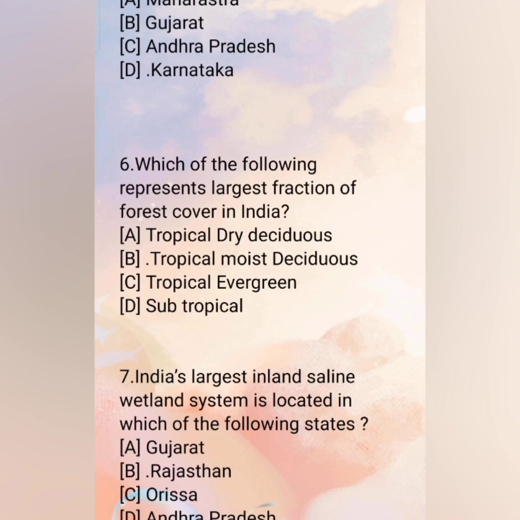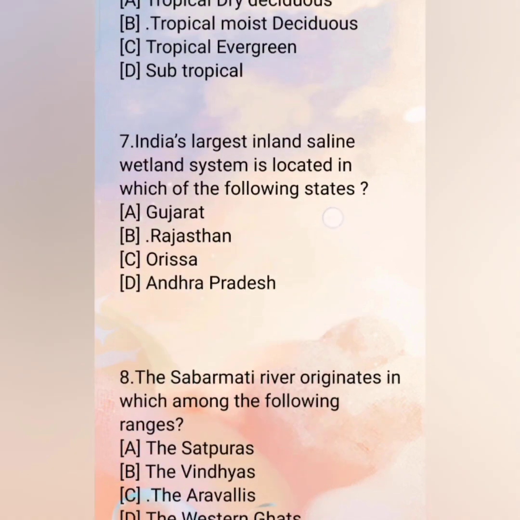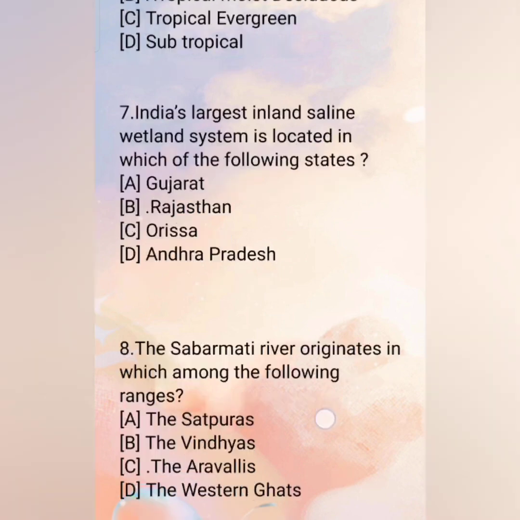Tropical moist deciduous. Seventh, India's largest inland saline wetland system is located in which of the following states? A. Gujarat. B. Rajasthan. C. Odisha. D. Andhra Pradesh. And the correct answer is B. Rajasthan.